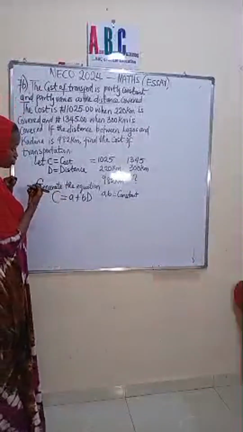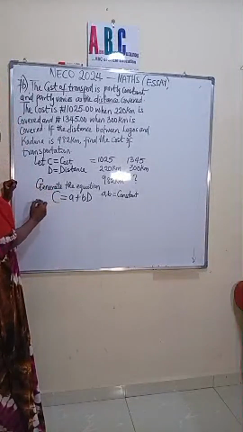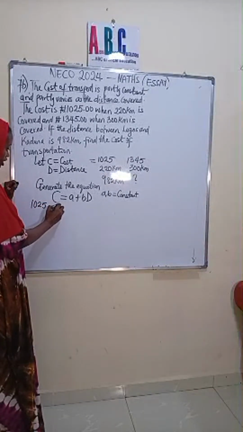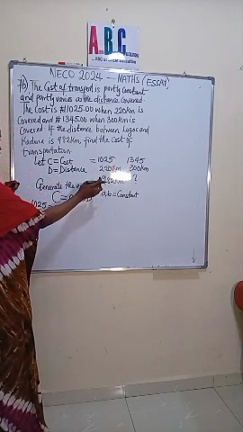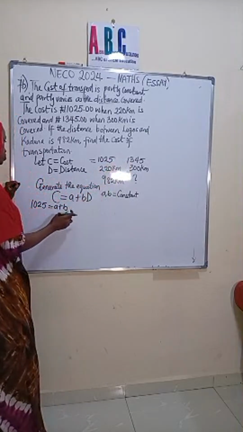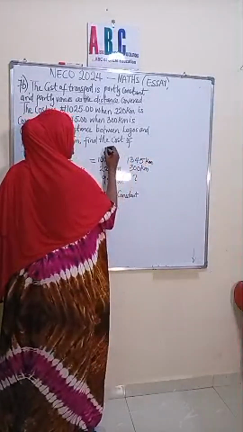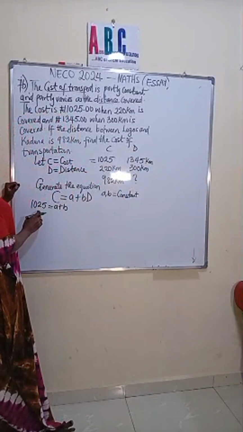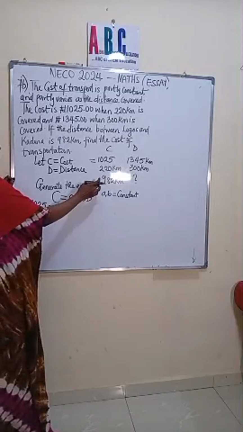So let me solve this my own way. So the cost now, for the first one, the cost is 1025 is equal to A plus B times the distance. What is the distance? This is the distance, this is cost. So we don't mix this up. What am I doing? Let me not mix this up.